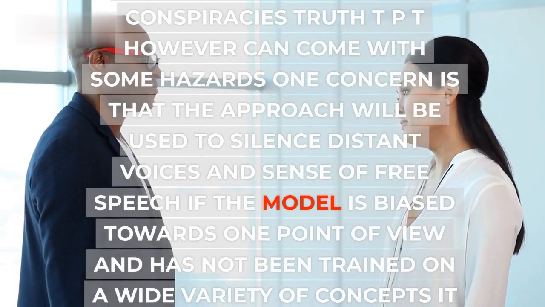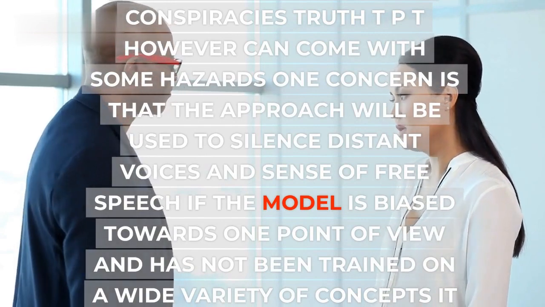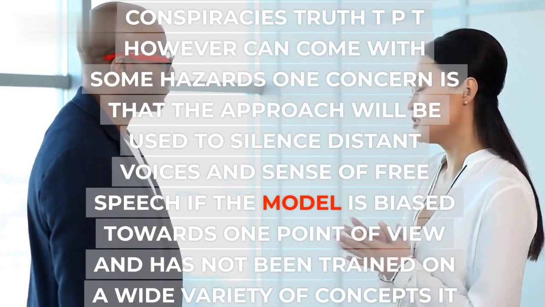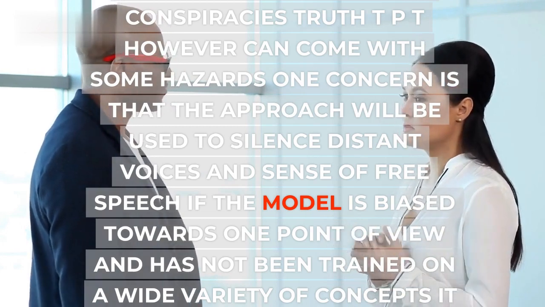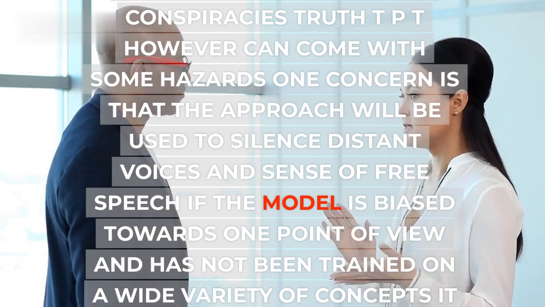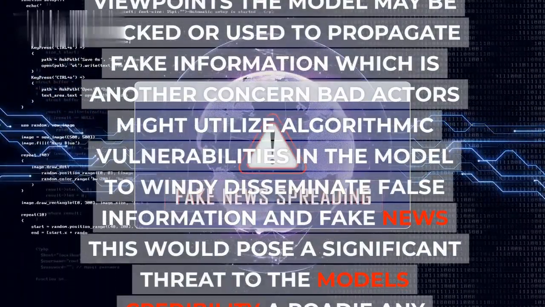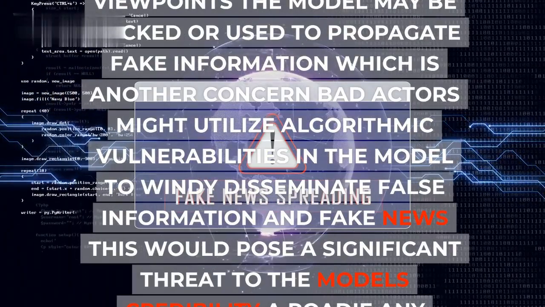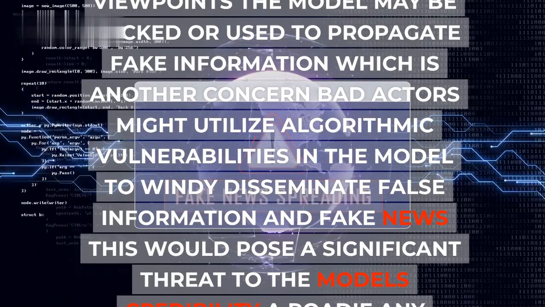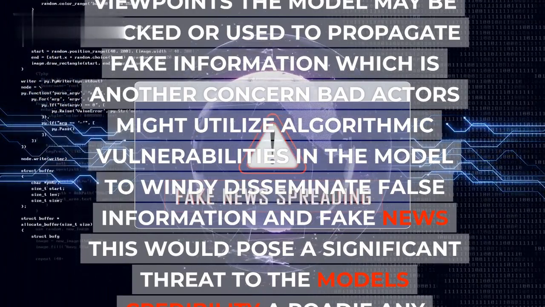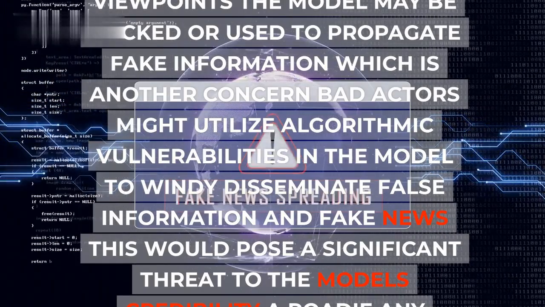This may lead to a more informed and engaged community where people base their judgments on the truth rather than on rumors and conspiracies. TruthGPT, however, can come with some hazards. One concern is that the approach will be used to silence dissenting voices and restrict free speech. If the model is biased towards one point of view and has not been trained on a wide variety of concepts, it may be used to stifle legitimate criticism and opposing viewpoints. The model may also be hacked or used to propagate fake information. Bad actors might exploit algorithmic vulnerabilities in the model to disseminate false information and fake news. This would pose a significant threat to the model's credibility, eroding any potential advantages.